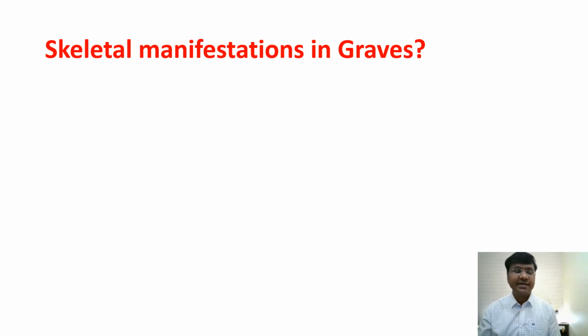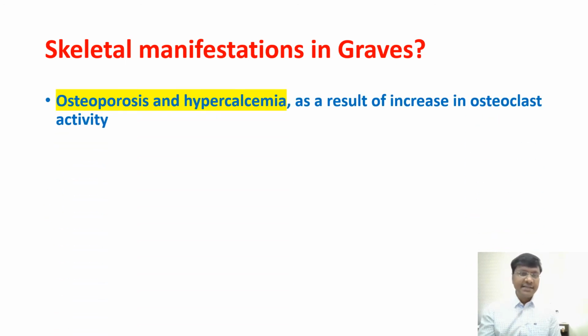And what are the skeletal manifestations in Graves disease? So this is what I was about to tell you. In hyperthyroidism, there will be an increase in the osteoclastic activity, and thereby there will be increased bone resorption, resulting in osteoporosis, and at the same time there will be hypercalcemia. Because the osteoclastic activity will cause bone resorption and increase the serum calcium levels, and that will result in what is called hypercalcemia, right?